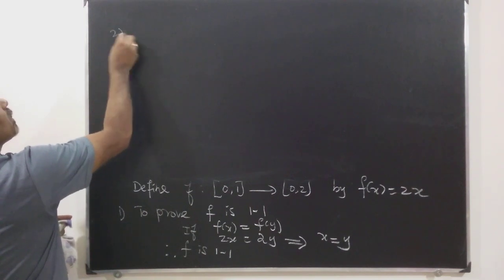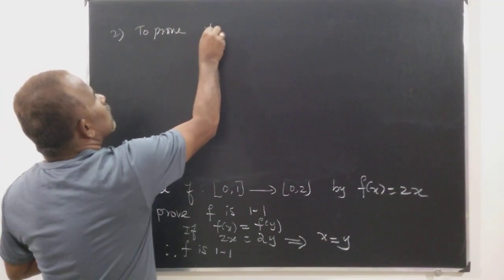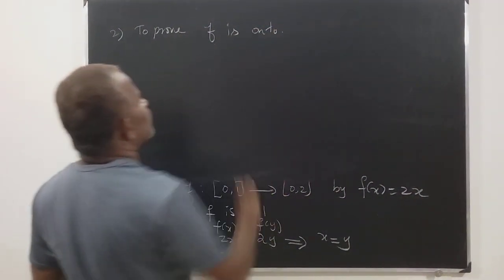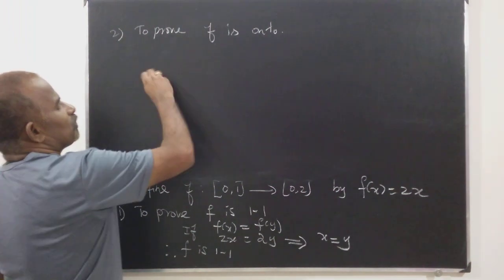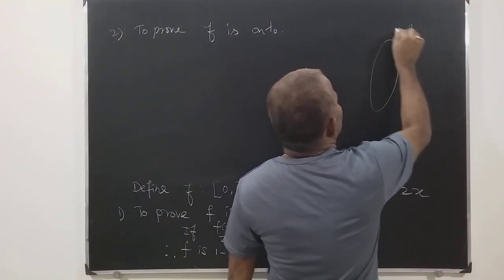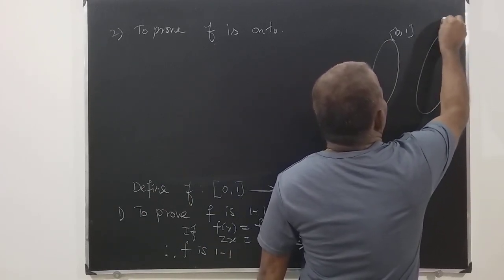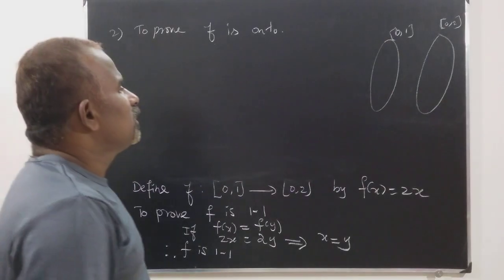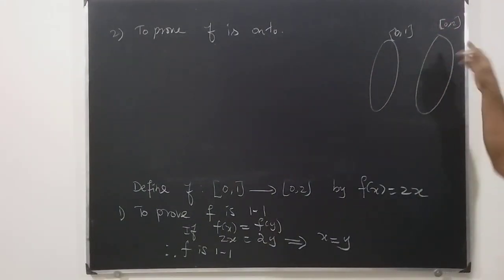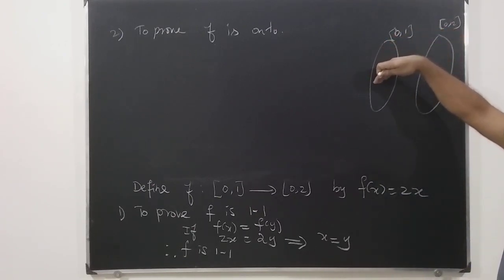Number 2 is to prove that f is onto. So f is onto means, this is [0, 1], this is [0, 2]. If you take every element of this codomain, there exists a pre-image in the domain.